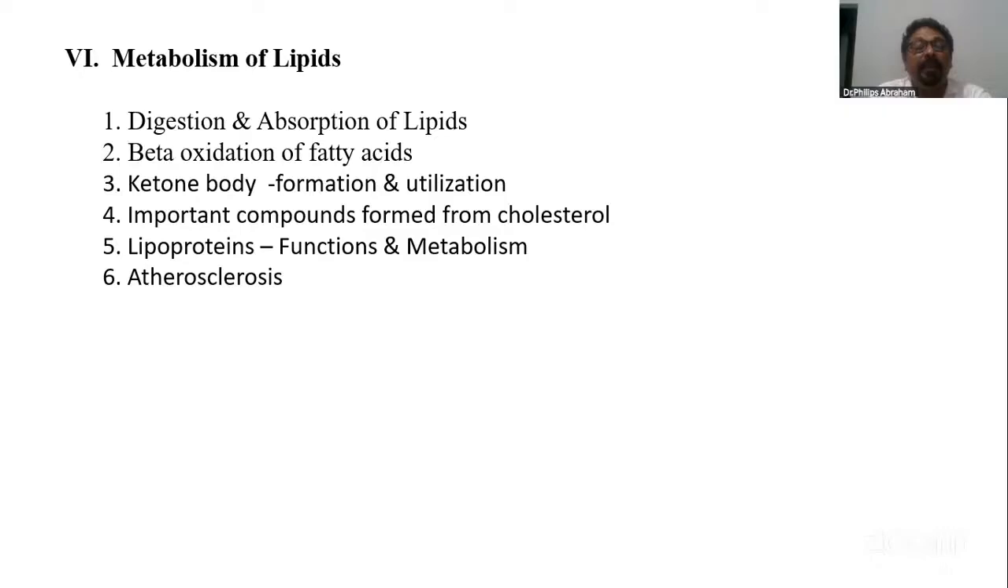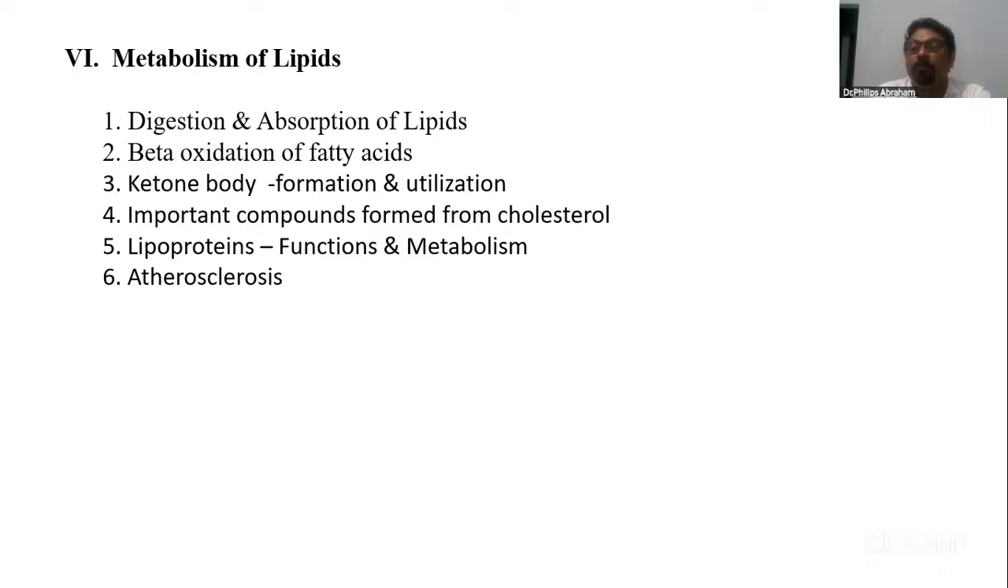And then a number of times, beta oxidation of fatty acids was an essay. Ketosis has been asked as a 5-mark question: ketone bodies. Ketosis means what? Ketonemia, ketonuria, and smell of acetone in the breath. It's called ketosis, the condition with all these things. Then another repeated question is about the